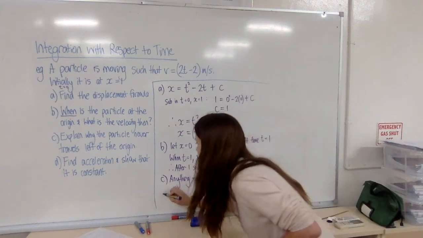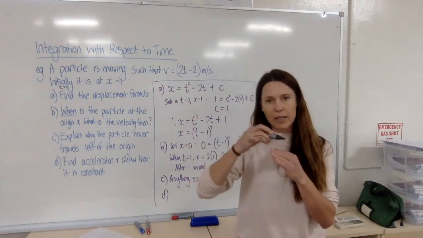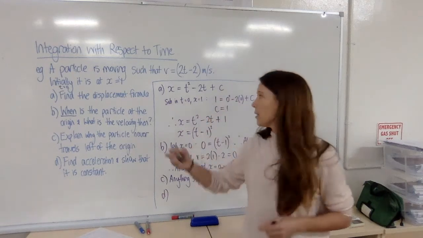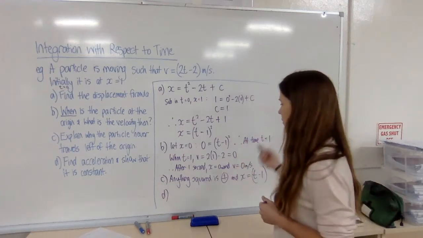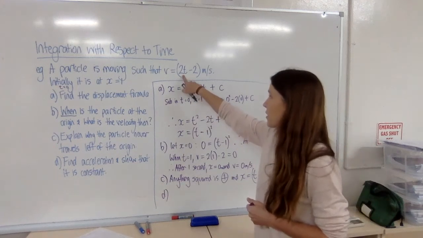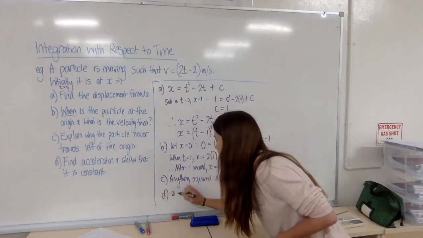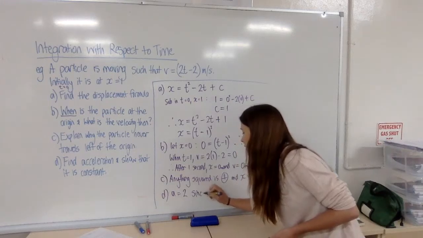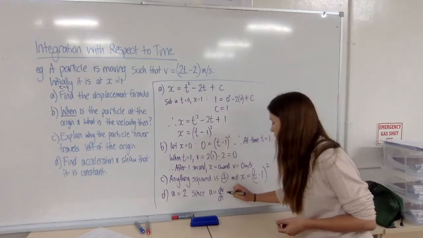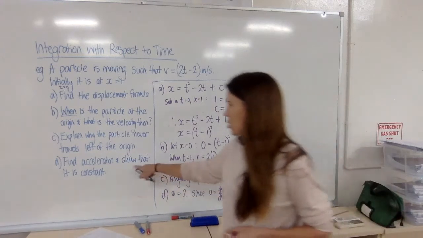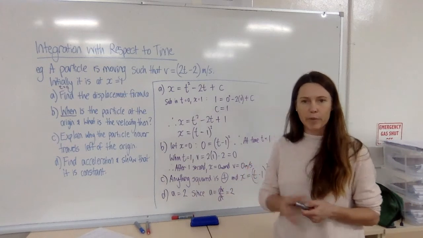D, find acceleration and show that it is constant. All right, we were given velocity. That means if we want to find displacement, we go up one level by integrating. But if we want to find acceleration, we need to differentiate to get to the next of those things in our hierarchy. So differentiating this is very simple. Differentiating with respect to t, we just get 2. So acceleration equals 2, since acceleration is dv dt, which is 2. And show that it is constant. So it definitely is constant because it's 2 and it doesn't have any variables in it.